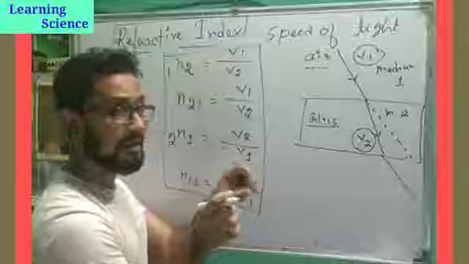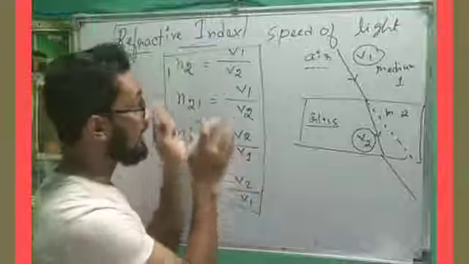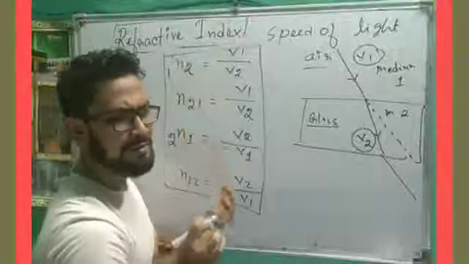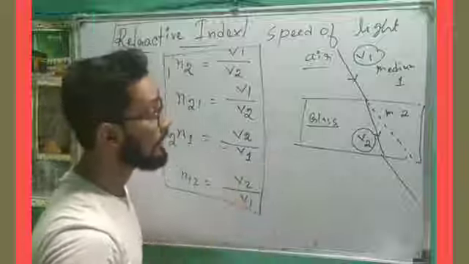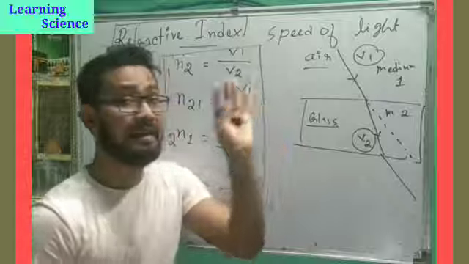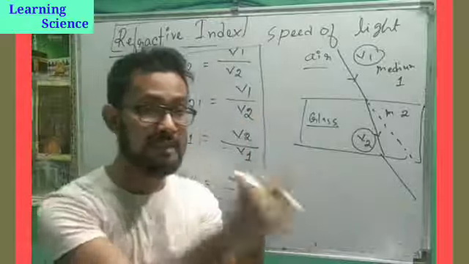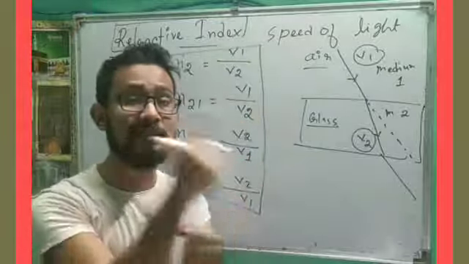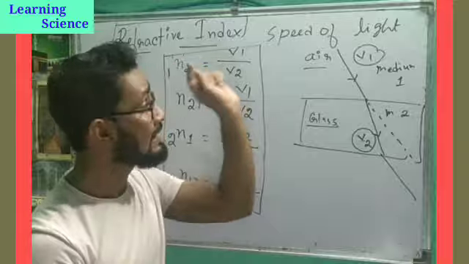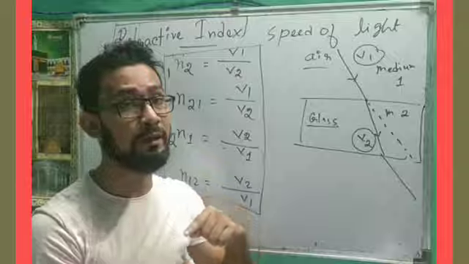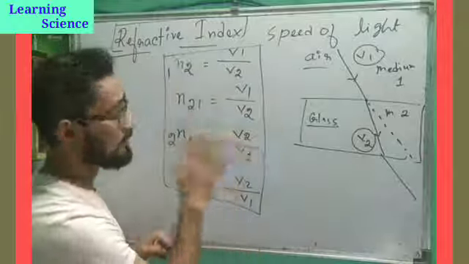But in your class 10, the speed one is important, and sometimes they may ask the angle of incidence, but mostly they ask from the speed of light. Why does refractive index have a relation with speed? Because of the change in speed, refraction is happening. So refractive index is the ratio of speed of light. Just note down this one.